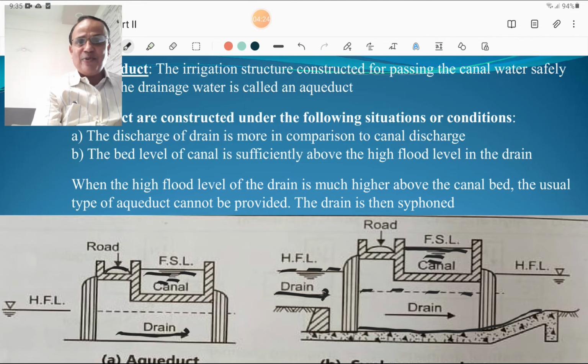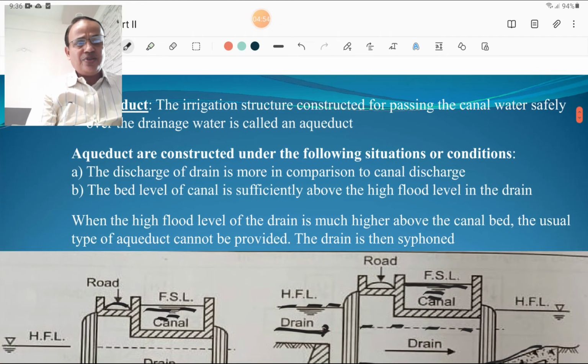Meaning in an aqueduct, the natural river or stream is at a lower level and the canal is at a higher level. Such a structure is seen near Solapur, near Mohol, and is called an aqueduct to carry the canal water over the drainage water. Near Mohol, the drainage water is the Sina river and the aqueduct is used to carry the canal water.